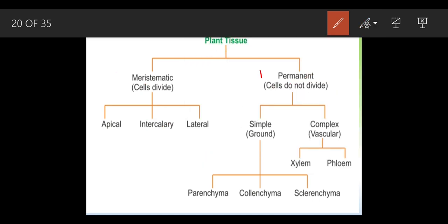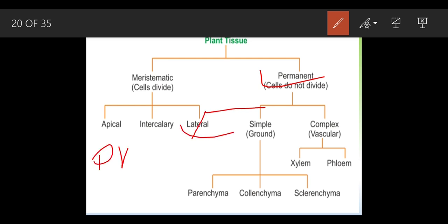Now we are going to talk about the permanent tissue, the cells which have lost their ability to divide. They have been classified into three types.